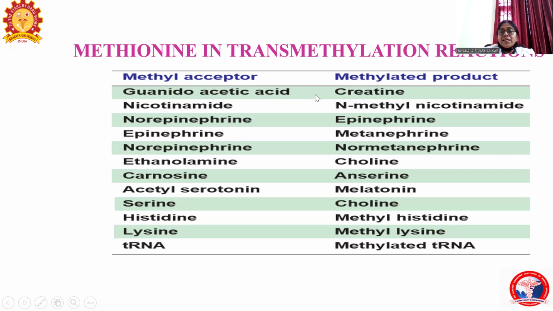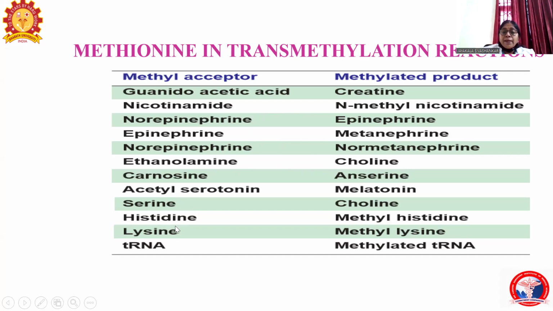Norepinephrine is methylated to form epinephrine, a very important catecholamine. Epinephrine is methylated to form metanephrine. And ethanolamine is methylated to form choline, very important for the conduction of nerve impulses.